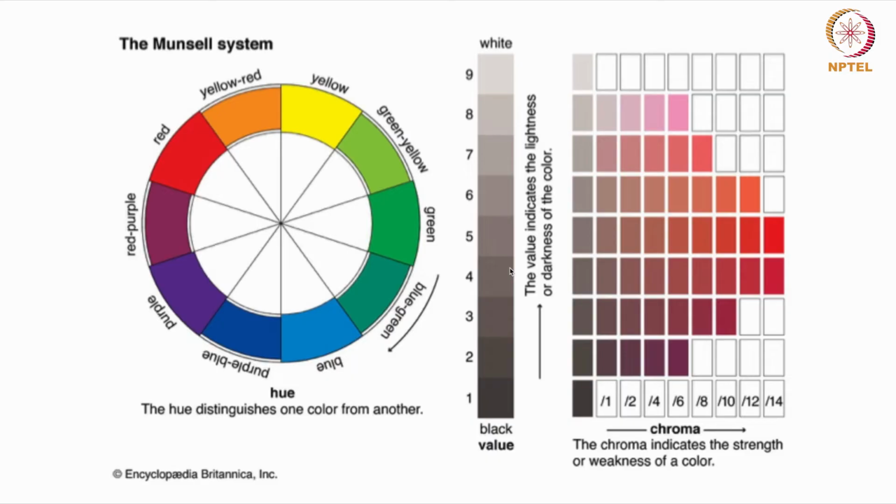So if you talk about value, value refers to how light or dark a color is. So whether it is the blackest one or this is towards the white, the lightest one. A value scale typically goes from 0, which is pure black, to white, which is pure white, I mean number 10, which is pure white.